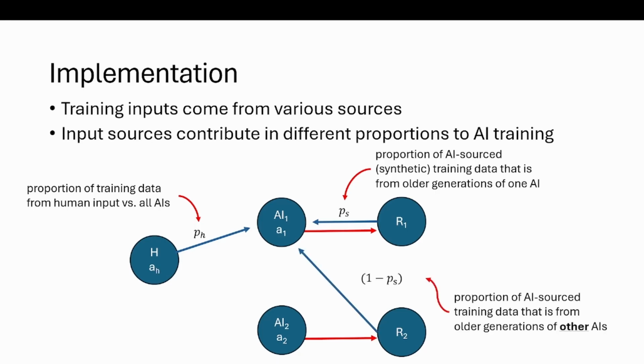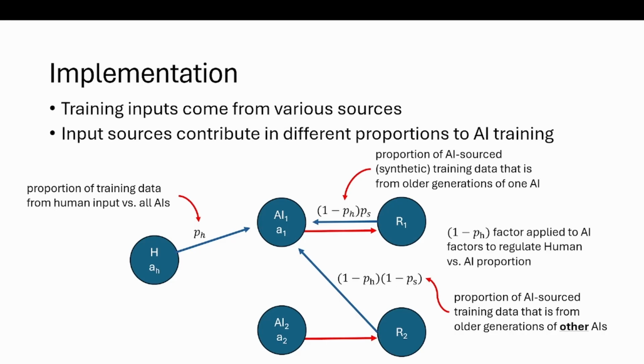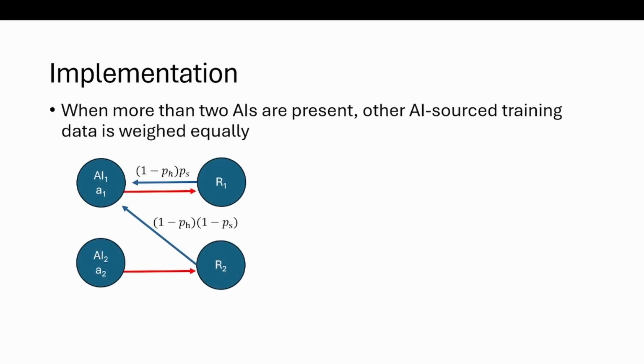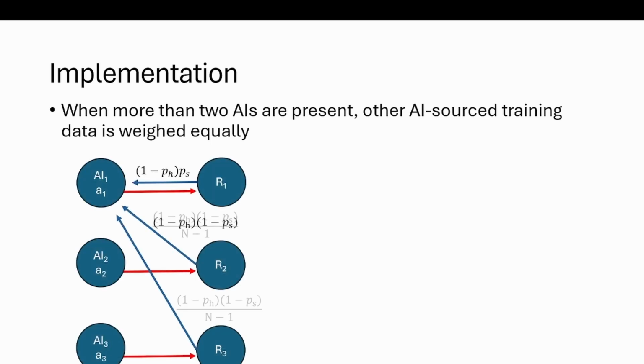1 minus that value is the proportion of AI source data that is from older generations of other AIs. In order to scale the AI source training data correctly, a factor of 1 minus pH must be applied. When more than 2 AIs are present, other AI source training data is weighed equally. For example, here we have a basic 2 AI model. Adding a third AI means that we weigh the second and third AI equally to train AI number 1.